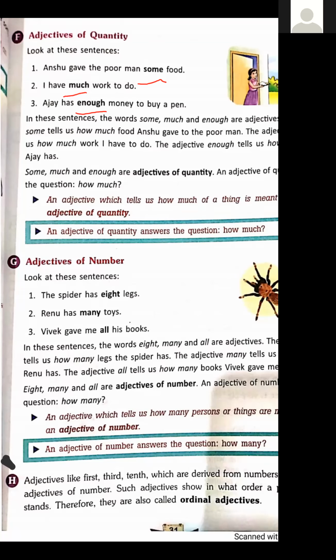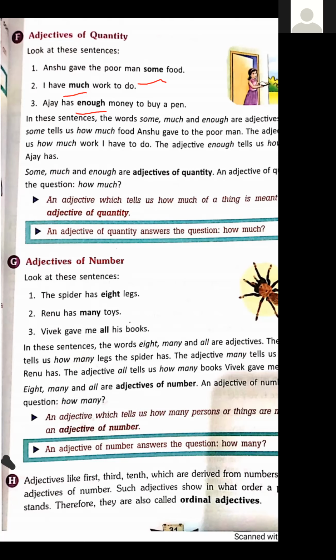Next, adjectives of numbers. There is a minor difference. Look at the examples. The spider has 8 legs. Legs is a noun, and how many legs? 8. We can count. There are 8 legs. So we are using how many here. In quantity, we use how much, but in numbers, we use how many.